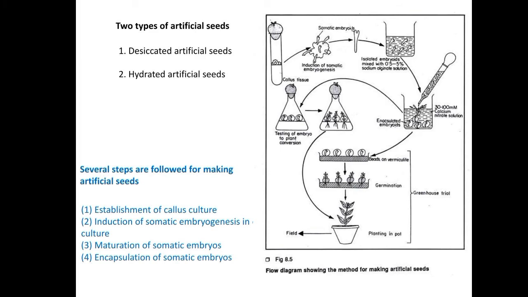Firstly, what we will do is select the artificial seed. We have to choose the embryo here. Then we have to prepare the sodium alginate slurry.